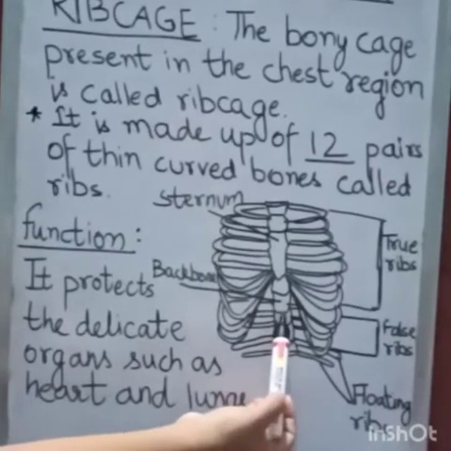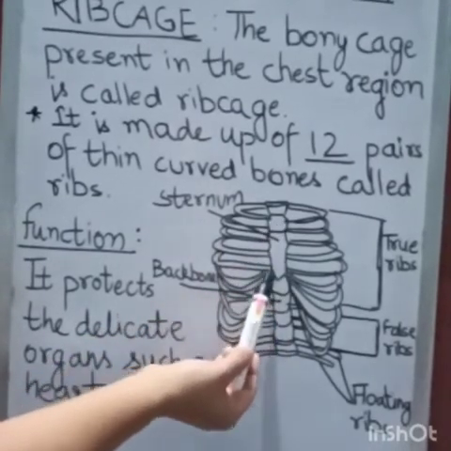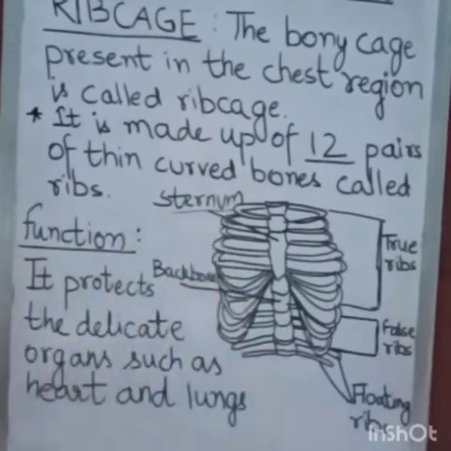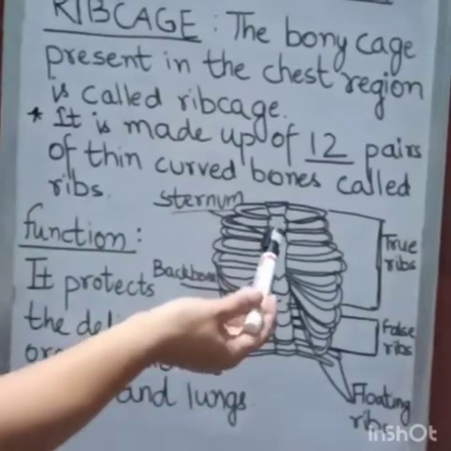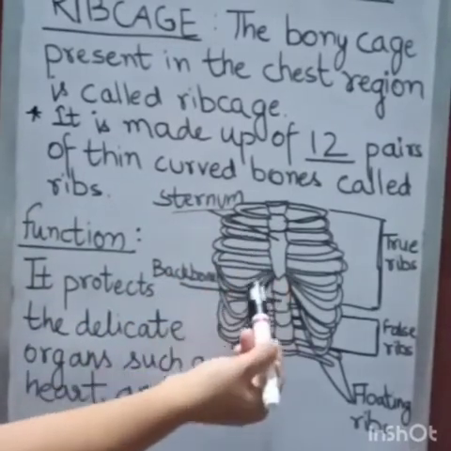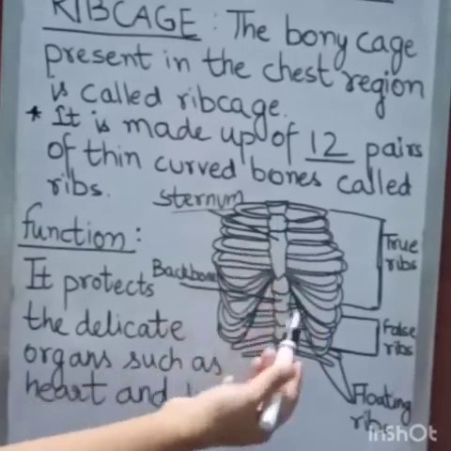This is backbone, and this flat bone which is present at the chest region is known as sternum. What is it called? Sternum. Now what is the function of the rib cage? This rib cage protects the delicate organs such as lungs and heart.